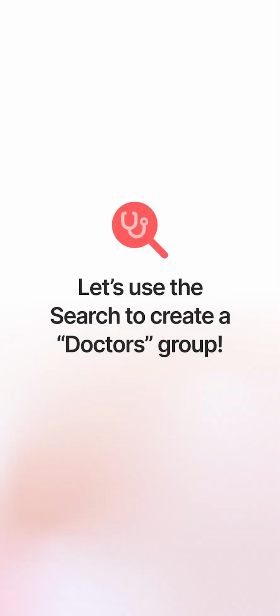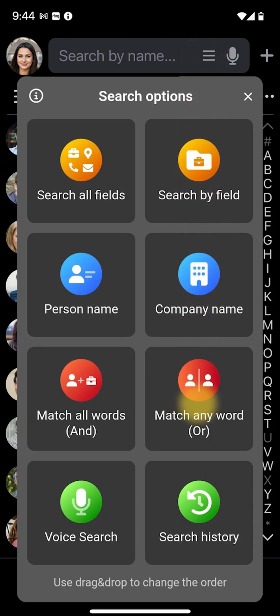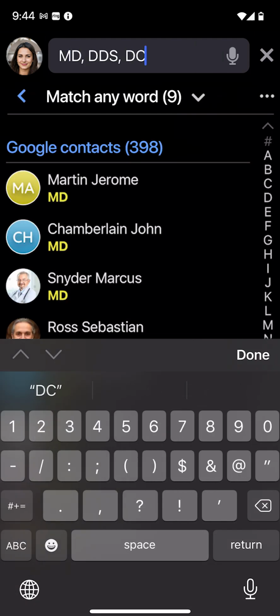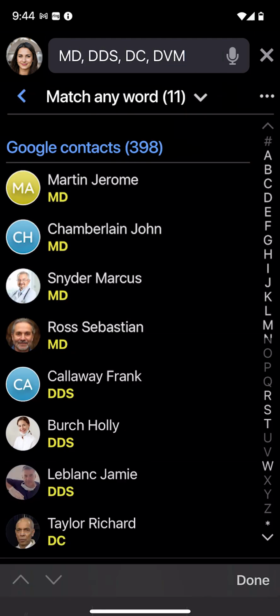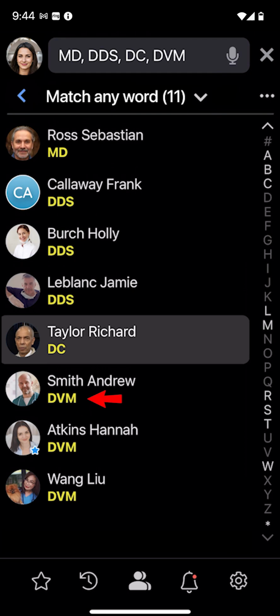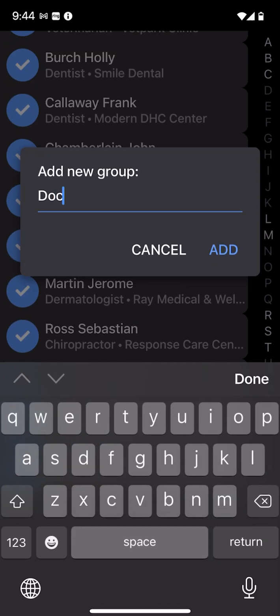Next, let's use the search to create a doctors group. First, let's tap the search field here to select the Match Any Word search option to find everyone with the MD, DDS, DC, or DVM prefix. Here are all 11 physicians, dentists, chiropractors, and vets in Emily's address book. Next, let's tap here to select the Create a Group command, type doctors, and tap the Add button, all done in seconds.